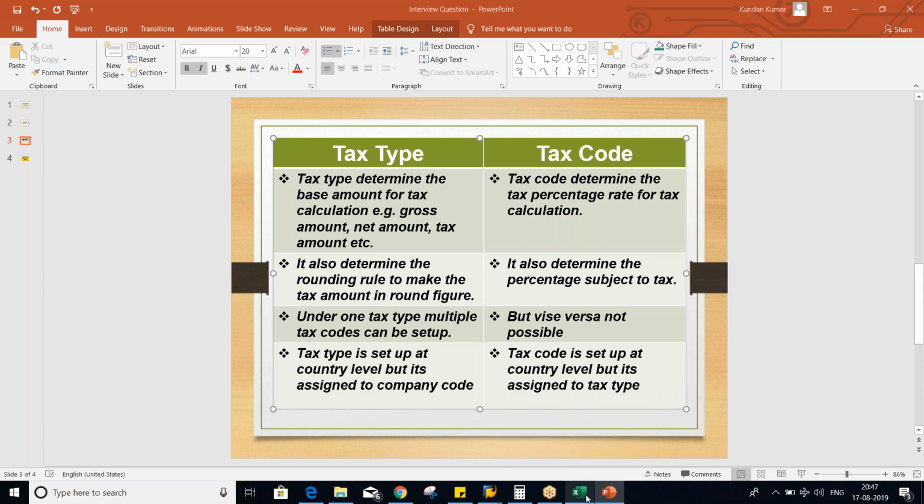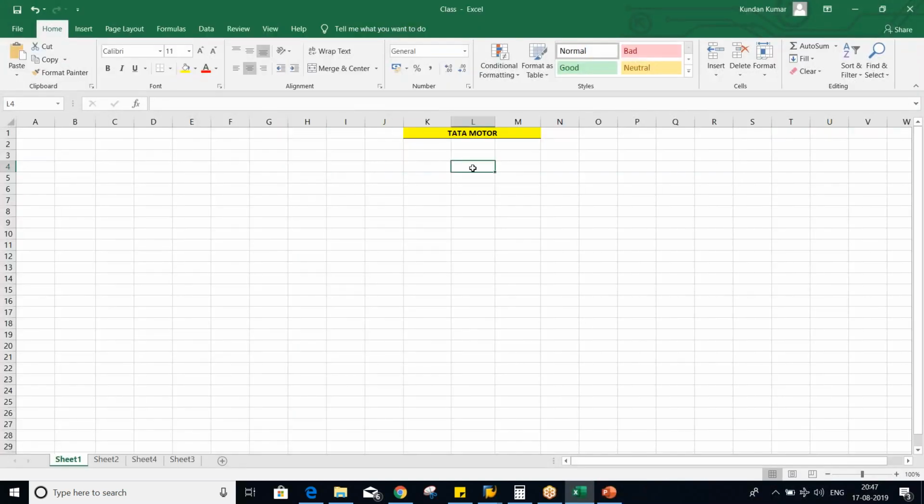Now, if we talk about any sort of taxes, the first thing which comes to our mind is what percentage, in the sense, what is the tax rate? Let's suppose the tax rate is 10%.